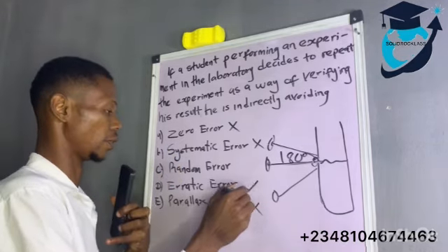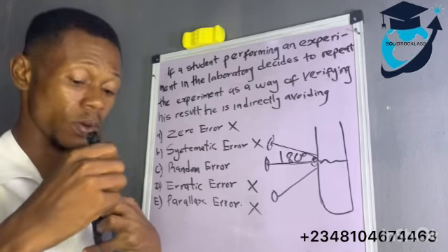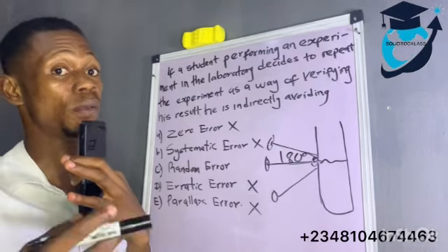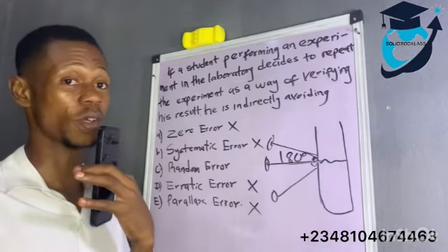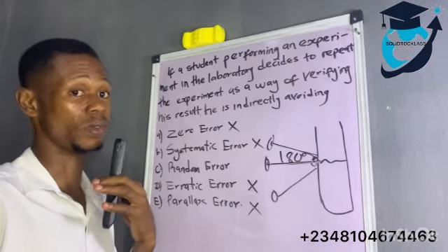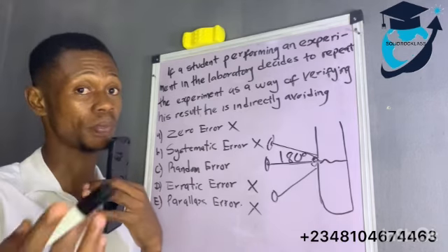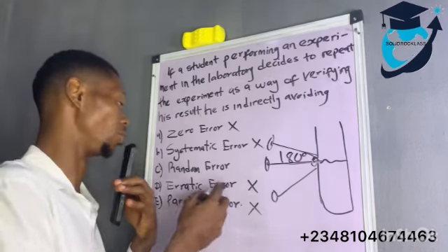What of erratic error? Erratic error na error wey person do because say im dey in a haste. Im dey do fast fast. So when you dey do fast fast, you go just pick any value. You no even look am well, you don pick value, you don go. Or you don pick scaling, you don go. You understand? So no be am.